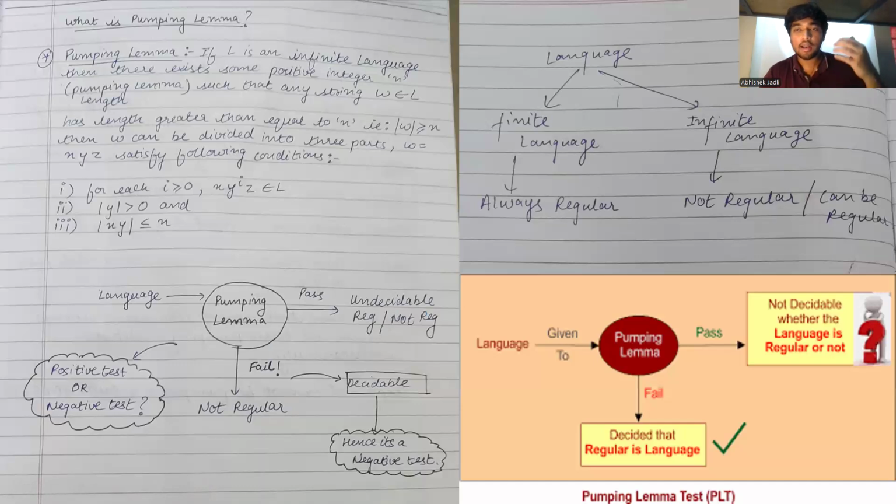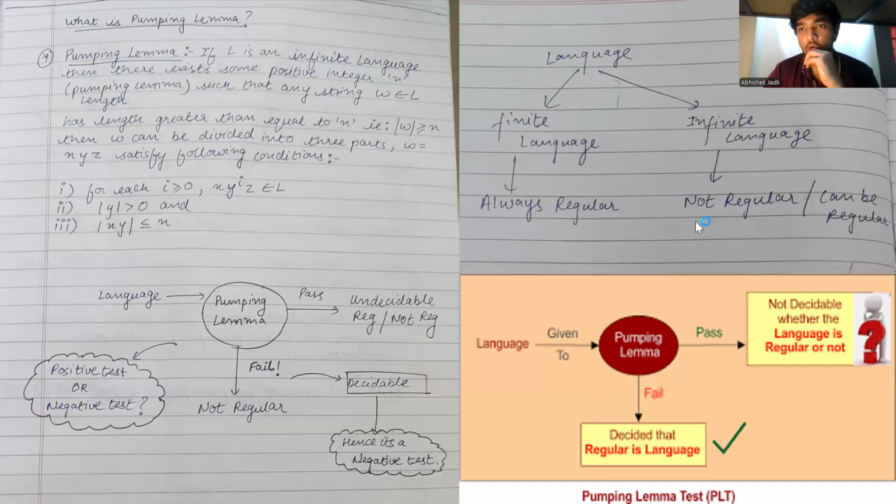The confirmation comes when our language fails the steps we follow in the pumping lemma, that is, at the end we find an i value such that x y to the power of i z does not belong to L. Only then the pumping lemma fails, and hence it is decided that the language is not regular. So we can conclude something only when our test fails. Hence, it is a negative test. I have shown a pictorial representation of the same flow chart as well.